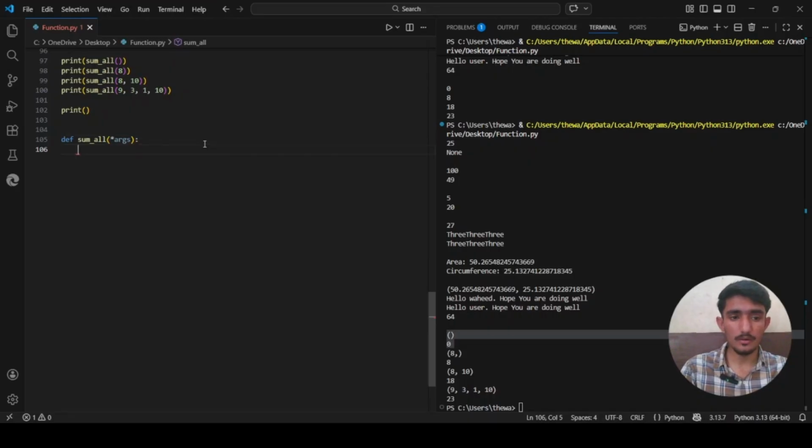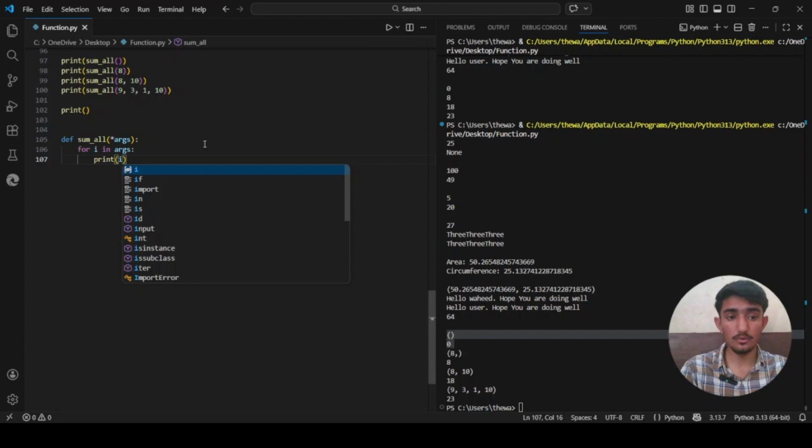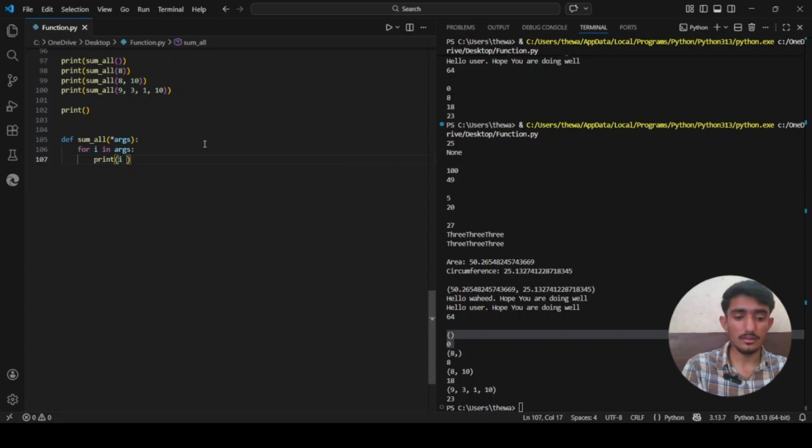Okay, after that we will say for i in args. Now I am looping on it, whatever the arguments are. After that I will hit enter, and then I will say print whatever the i is when I loop on it, multiplied by 2.